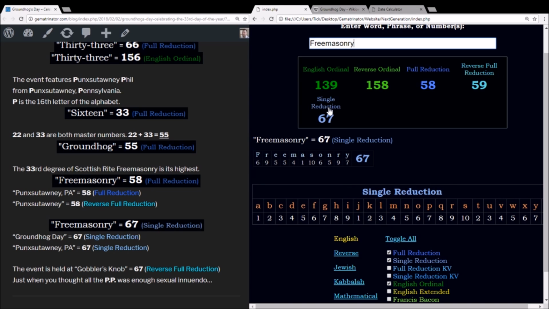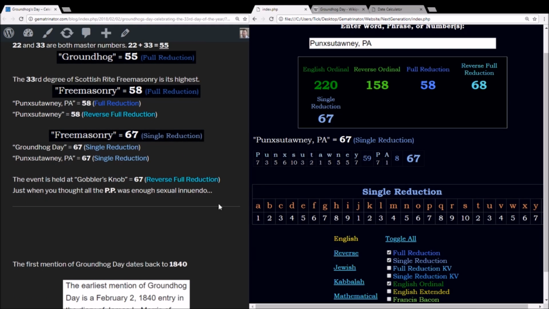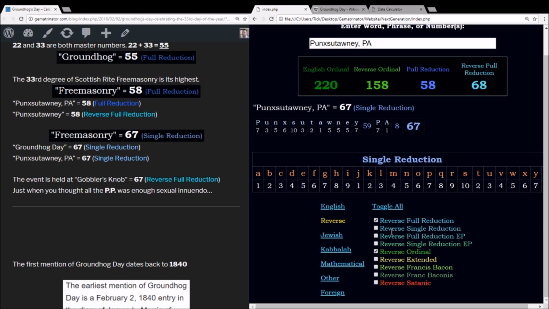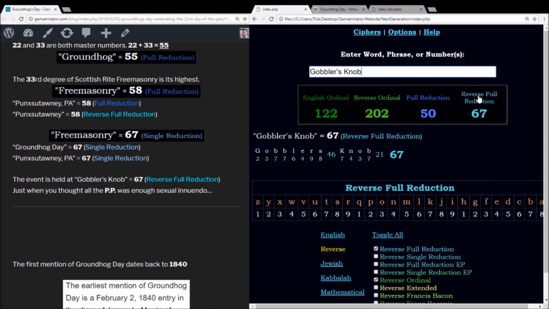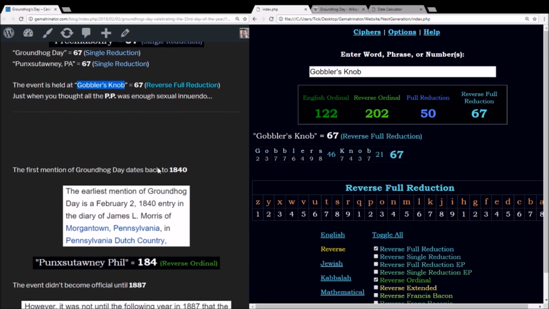In this single reduction method, you see that Freemasonry sums to 67. Using that same method, Groundhog Day also equals 67. And once again, the name of the town, Punxsutawney, PA, 67. The perfect place for this whole ritual to take place. By the way, this event is held at a place called Gobbler's Knob. Gobbler's Knob in reverse reduction equals 67. So if you didn't have enough sexual innuendo with the PP with this whole thing, you have the location, Gobbler's Knob, you know. It's ridiculous.